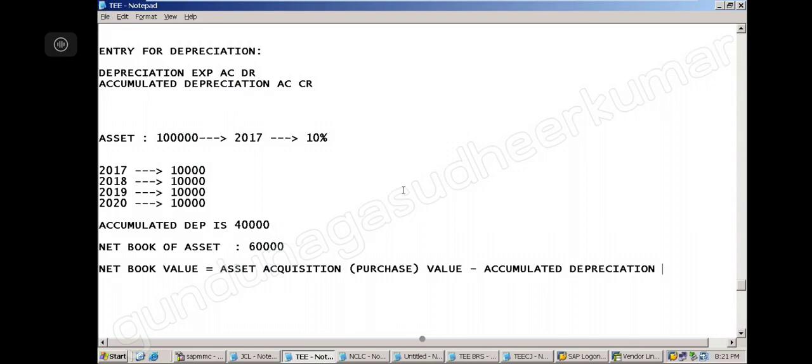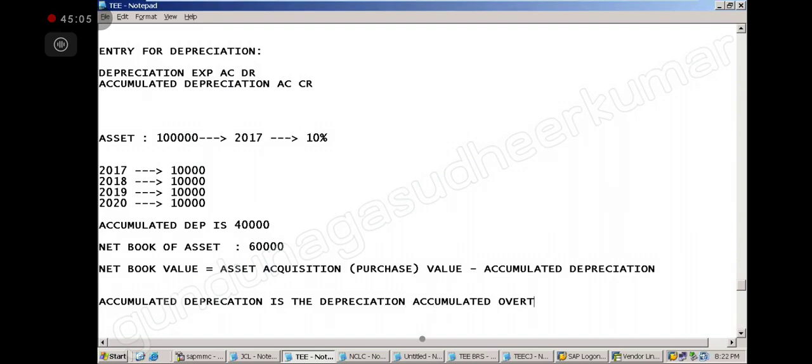Depreciation accumulated over the years. Correct? Okay, you can write down: accumulated depreciation is the depreciation accumulated over the years, including till date.